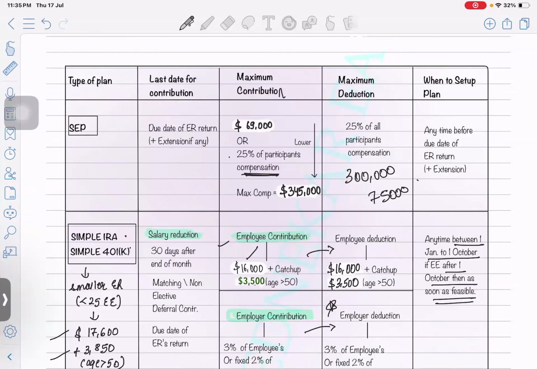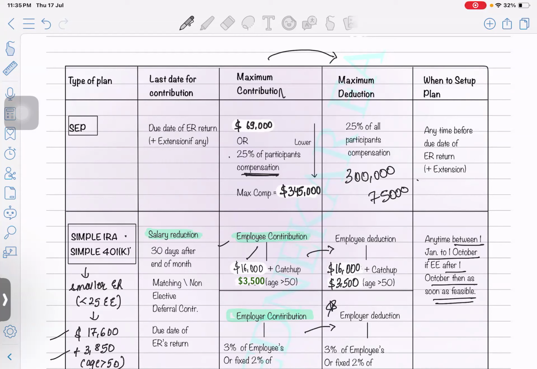They might be earning less than that also. So whatever is their actual compensation into 25%, that or 69,000, whichever is lower, will be considered as your contribution limit. You can contribute more than that, but your deduction will be limited maximum up to 25% of the participant's compensation.